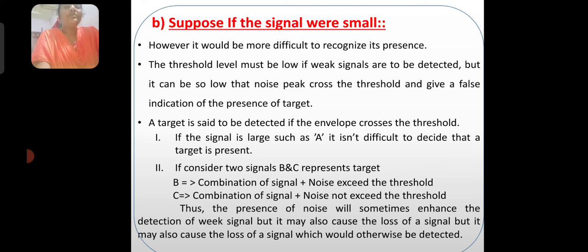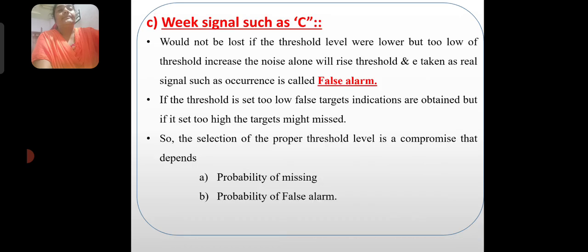If we consider two signals, B and C, representing targets, B, the combination of signal and noise, exceeds the threshold, and C, the combination of signal and noise, does not exceed the threshold. Thus, the presence of noise will sometimes enhance the detection of a weak signal, but it may also cause the loss of a signal which would otherwise be detected.